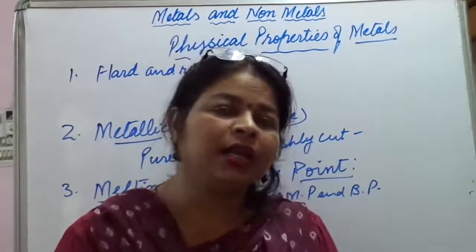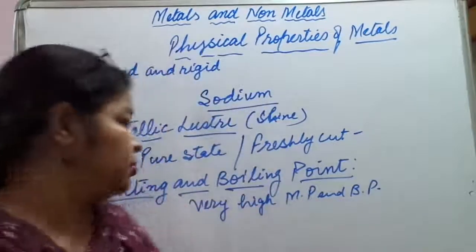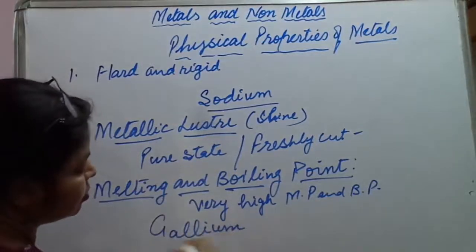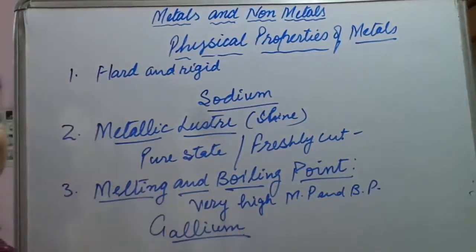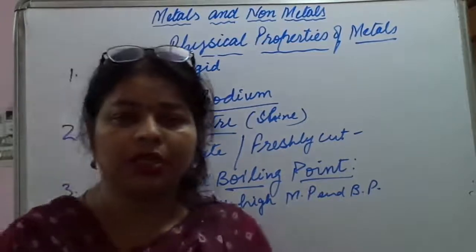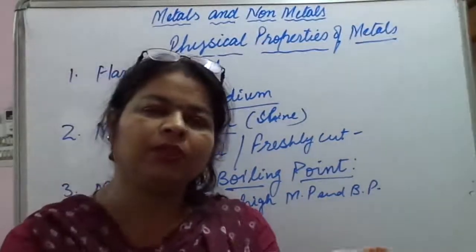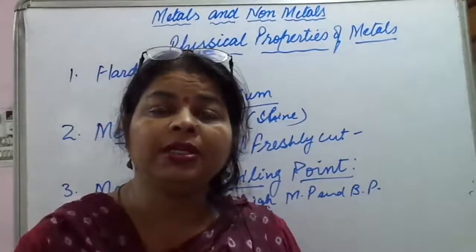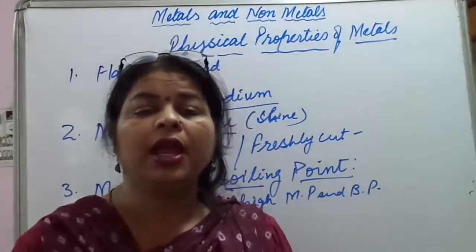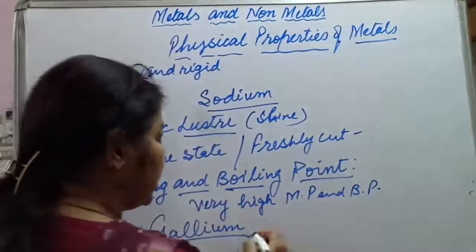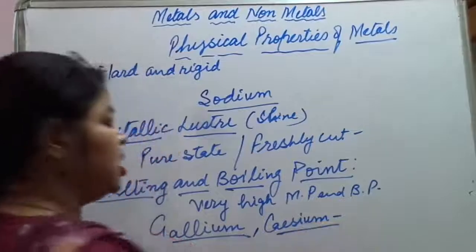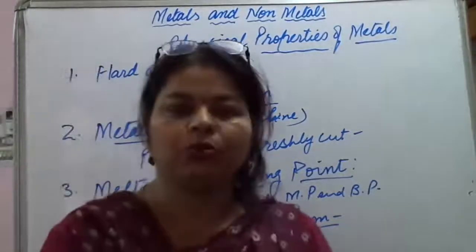So another example, let us take gallium. Gallium has very low melting point. If you keep it on your palm, it will start melting. And elements like gallium and cesium also, they have very low melting point.